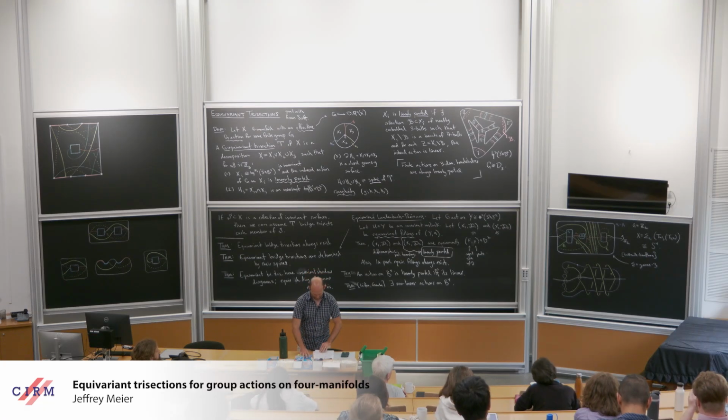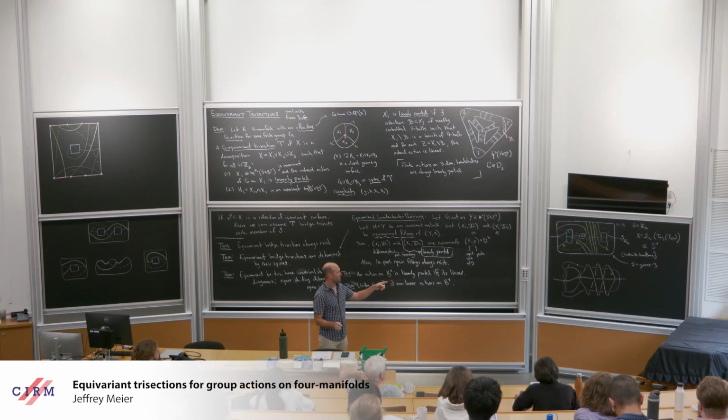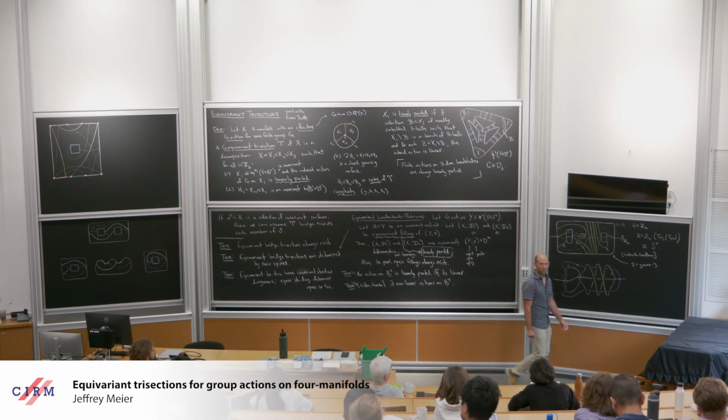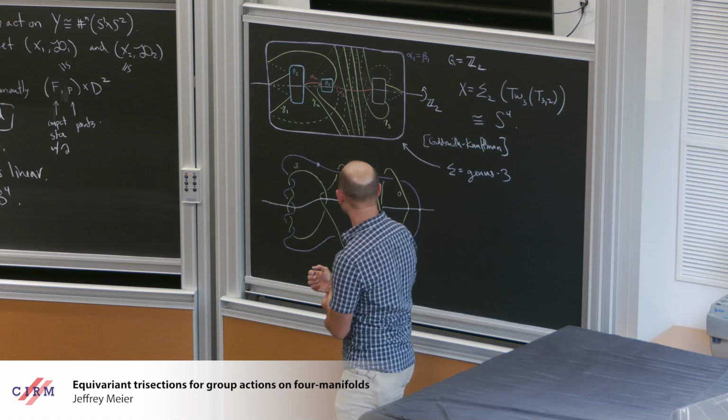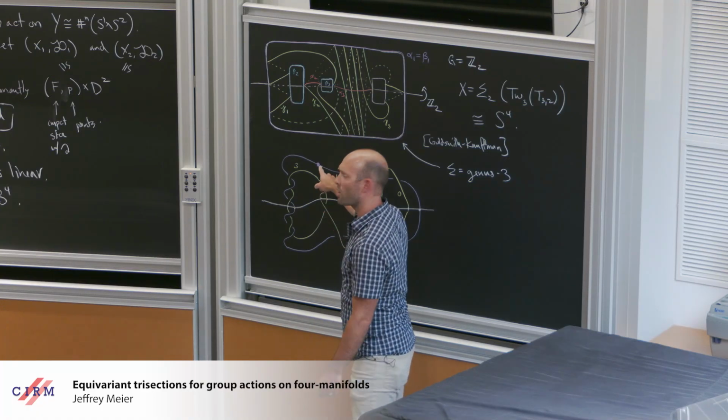Okay. All right. I think we're doing okay. Any questions about this? So this is a counterexample to the 4-dimensional Smith conjecture. It's a purple one handle.